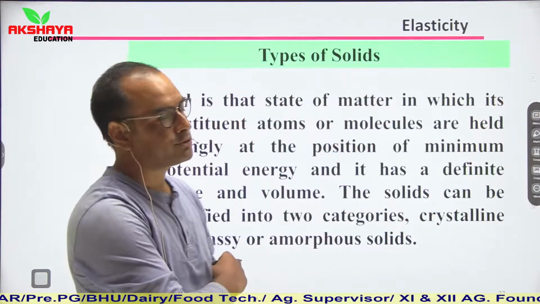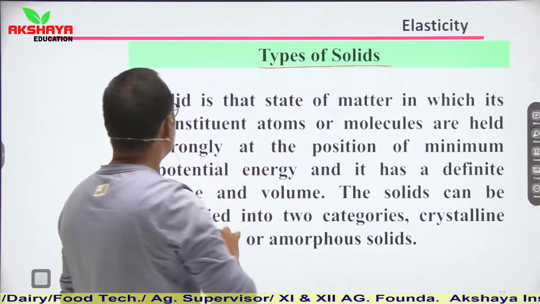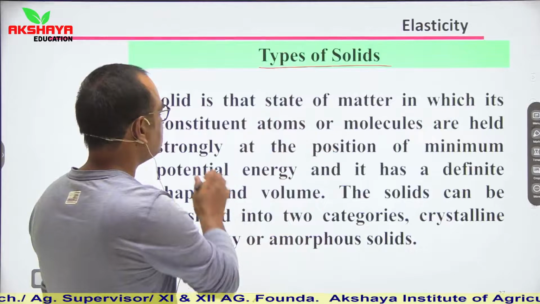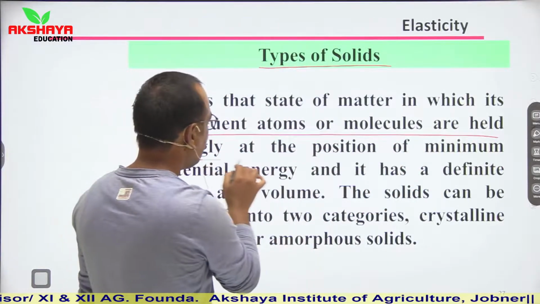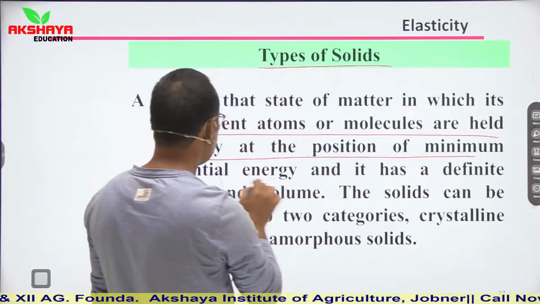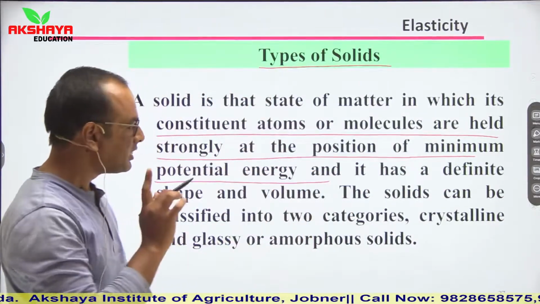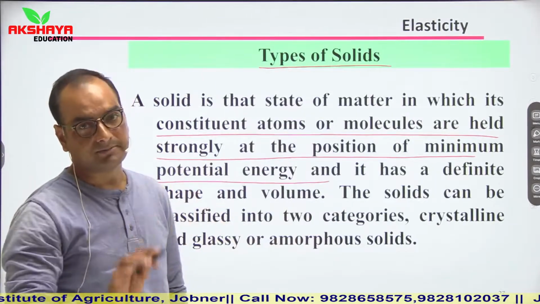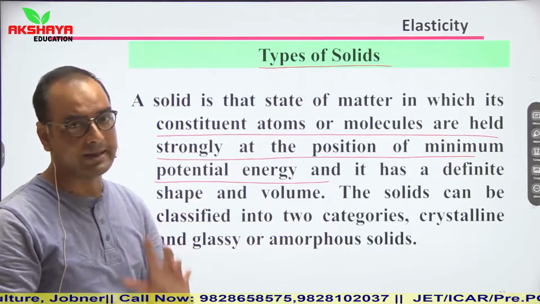Now see, types of solids. We are talking here about different types of solids. The first one is: a solid is that state of matter in which its constituent atoms or molecules are held strongly at the position of minimum potential energy. I have discussed earlier also that potential energy decides the stability of matter. Lower the potential energy, higher the stability.